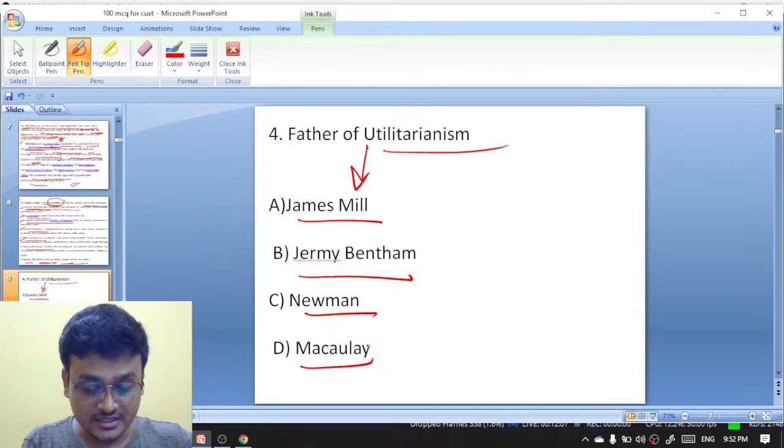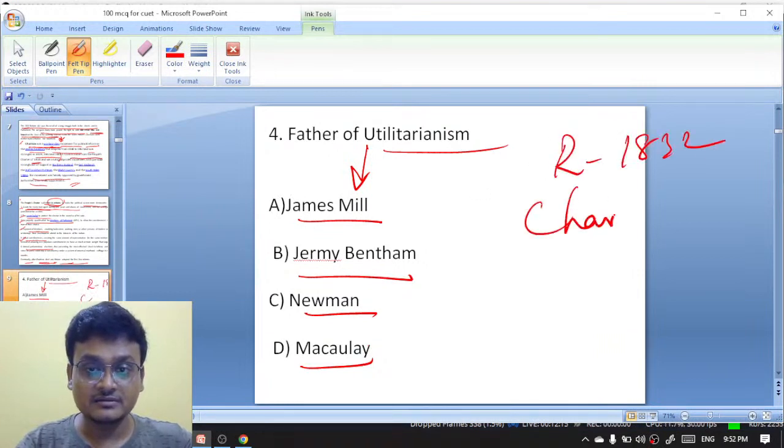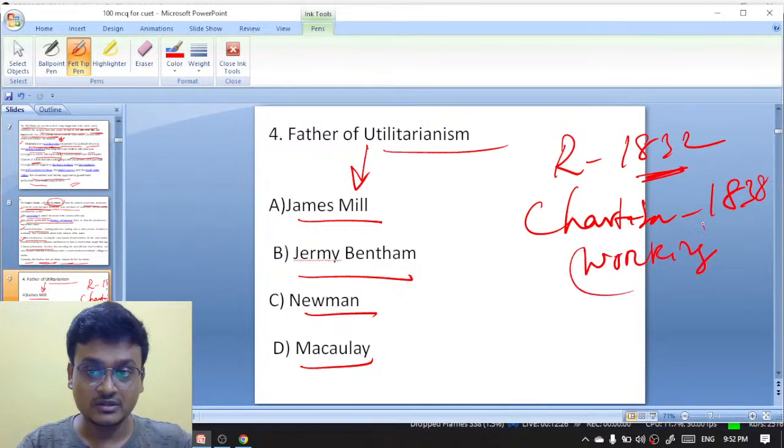Is it clear to everyone what the Reform Act and what the Charter Act is? Reform Act, that is 1832. Charter Act, Chartism, that is 1838. It failed. That's why Chartism came. This is about working class people. They were also wanting it.